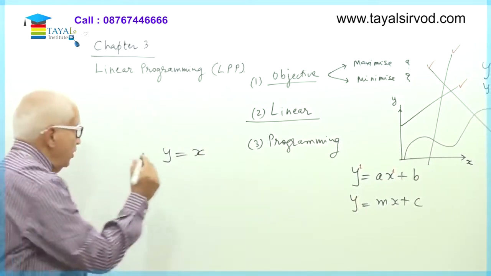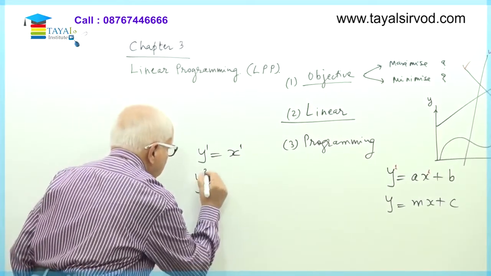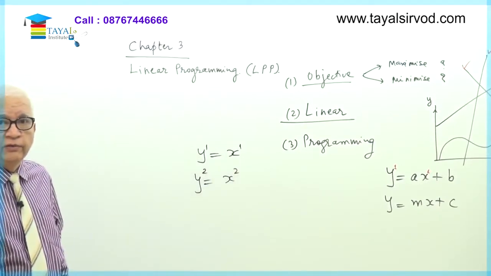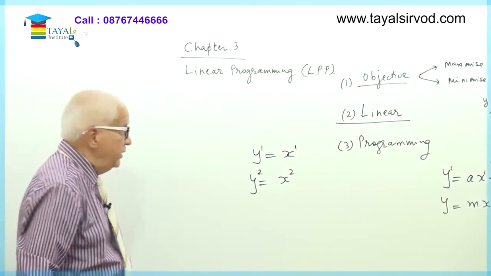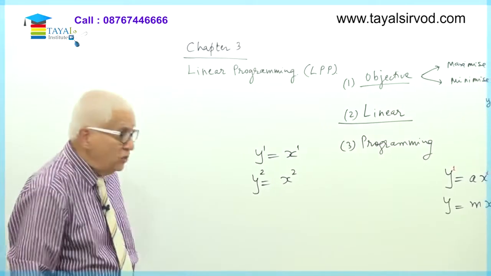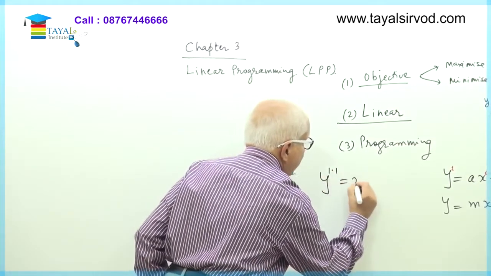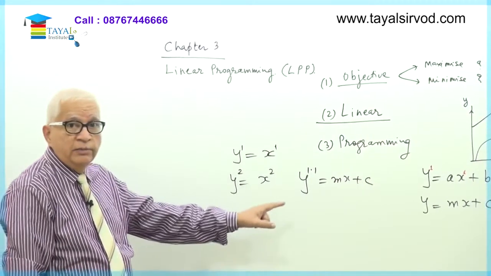Y is equal to mx plus c is a linear function. The power of y is 1 and the power of x is 1. But y square is equal to x square is not a linear equation, because the power of the variables is 2. Anything other than 1 is not acceptable. For example, y raised to 1.1 is equal to mx plus c is not acceptable as a straight line.